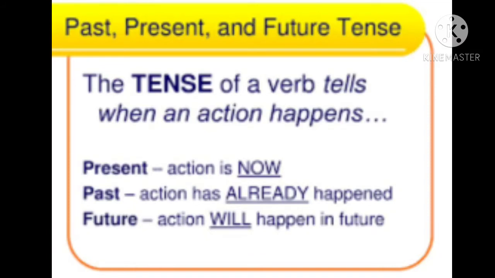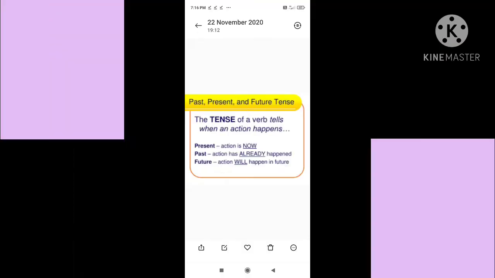The tense of a verb tells when an action happens. Present means action is now. The present tense indicates present time, means Vartaman Kal. Past means action has already happened. The past tense indicates past time, means Bhutkal. Future action will happen in future. The future tense indicates future time. That means Bhavishyakal. So students, we are having 3 tenses. How many? 3. Yes. The present tense, the past tense and the future tense.